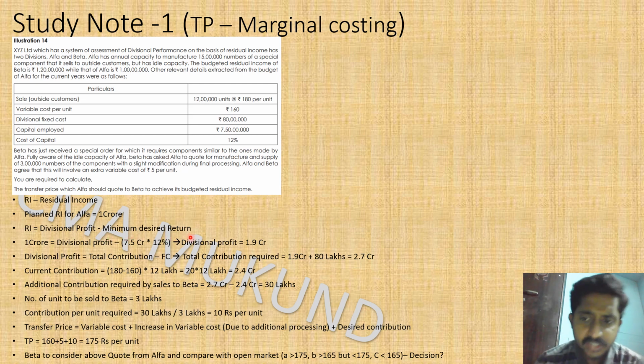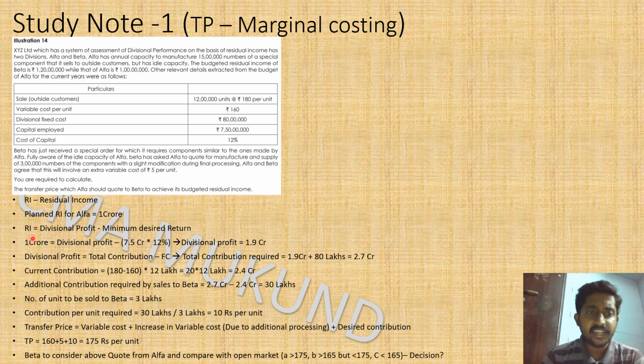We discussed this in our last video also. For example, if the divisional profit is 10,000 rupees and management wants 20,000 rupees as a return, what will be your residual income? 10,000 minus 20,000, which is minus 10,000. So we are lesser than the management's expectation by 10,000.